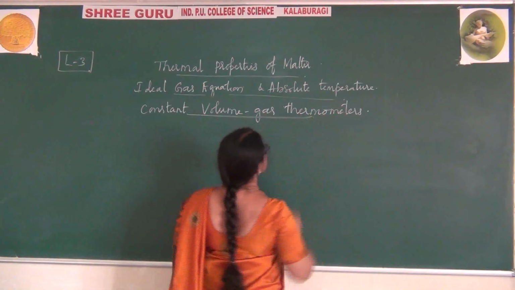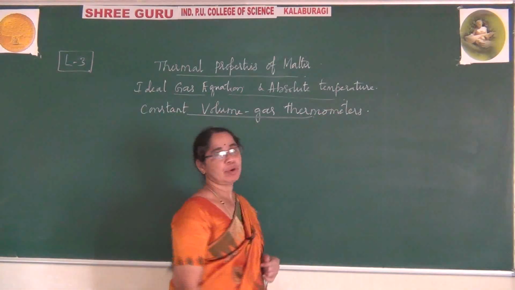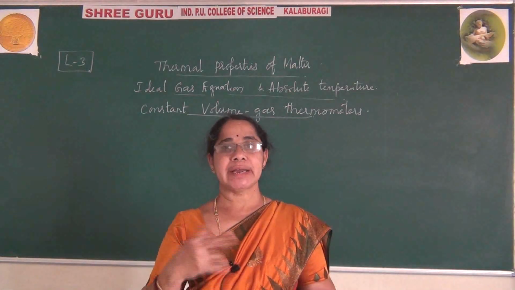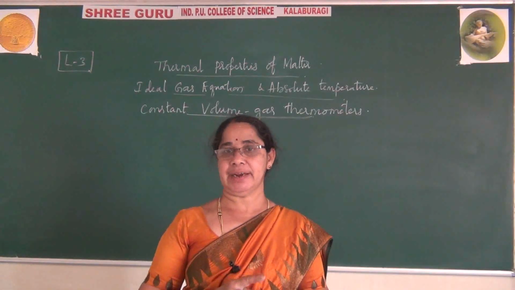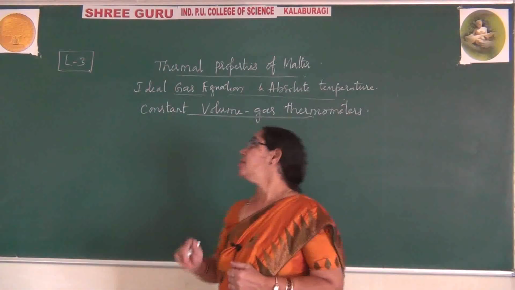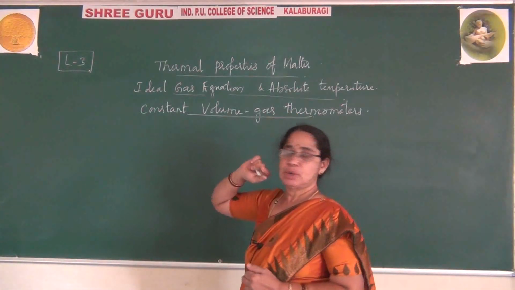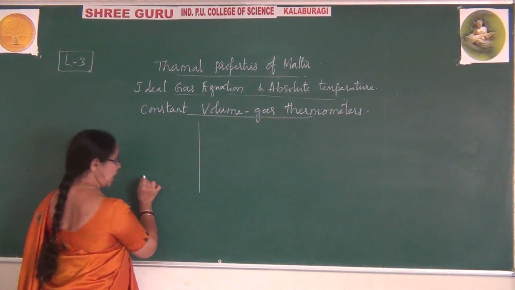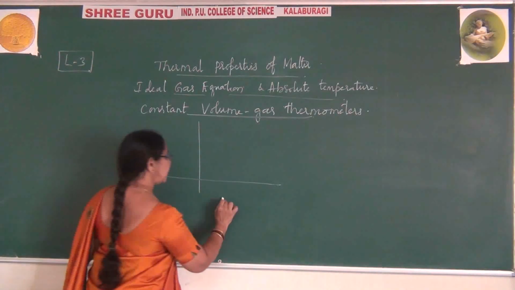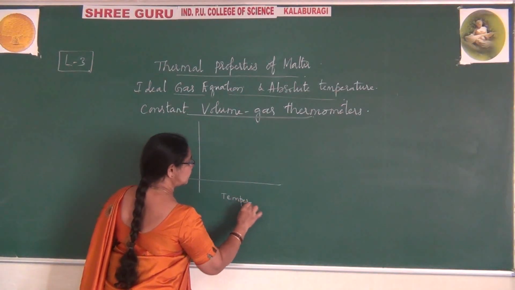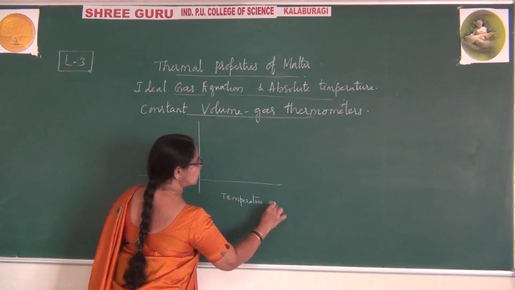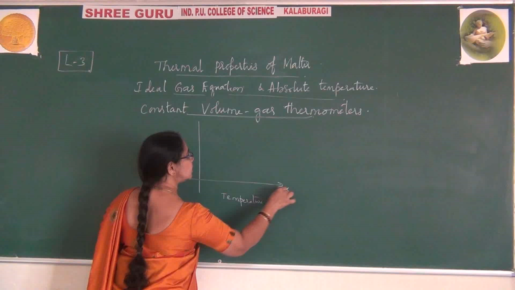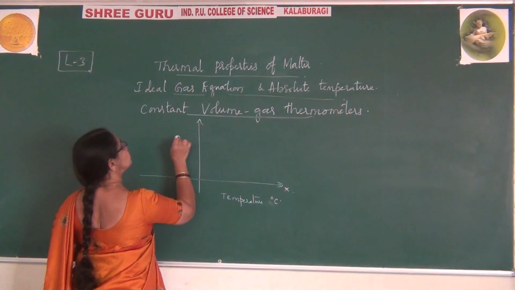So please observe, what is a constant volume gas thermometer? In a thermometer we keep volume constant, and only the remaining two variables, pressure and temperature, are varied. That is helpful to explain the absolute scale of temperature. For example, if I draw the graph, we always have the temperature axis along the x-axis, temperature in degree centigrade. This is the x-axis. What is this? Pressure.